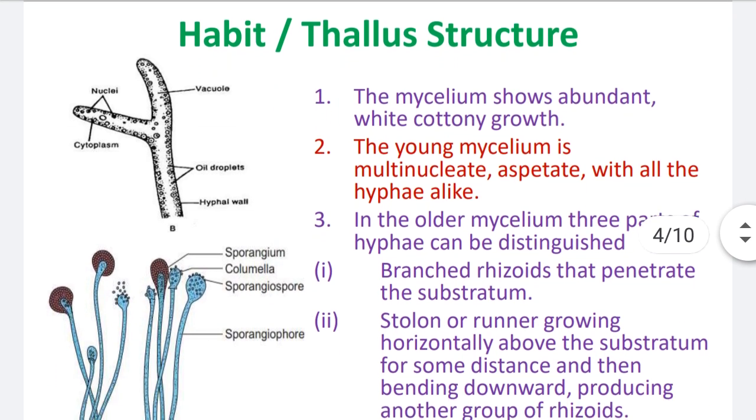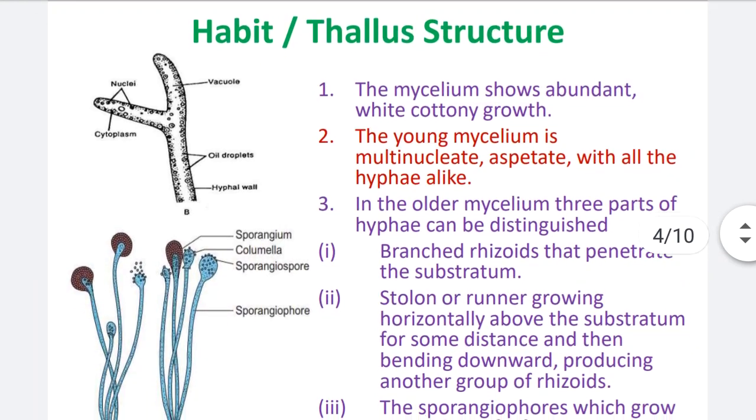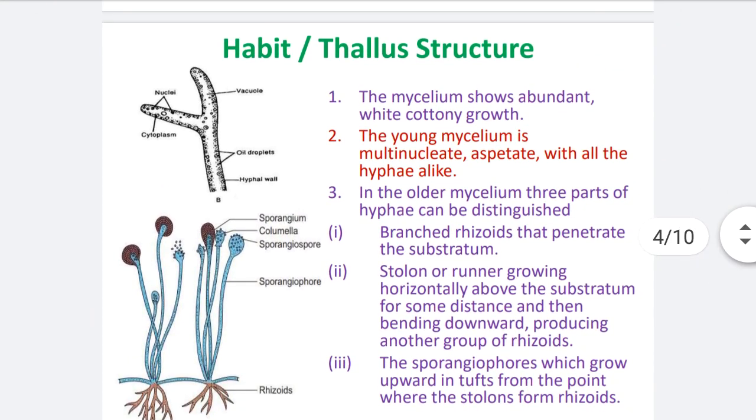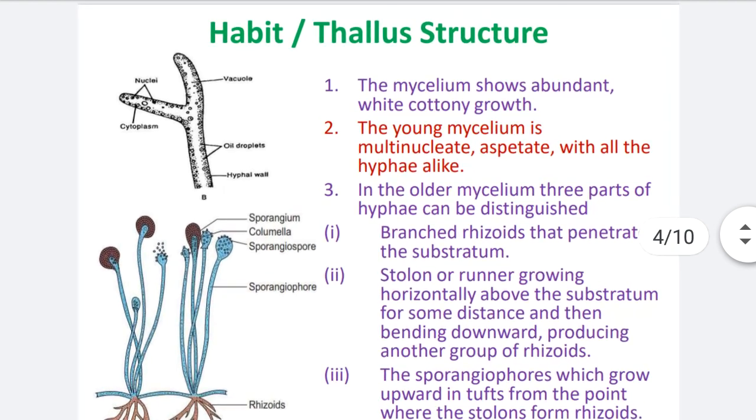Then the thallus structure. Thallus structure means habit, body structure. First point, the mycelium shows abundant white cottony growth. In the previous slide, on the bread, you observed white patches. Those white patches are nothing but the colonies of Rhizopus.